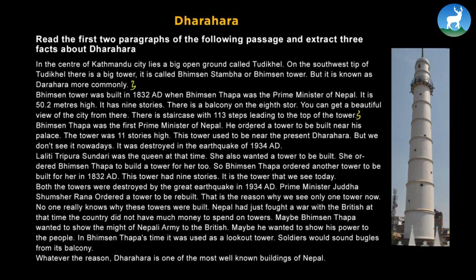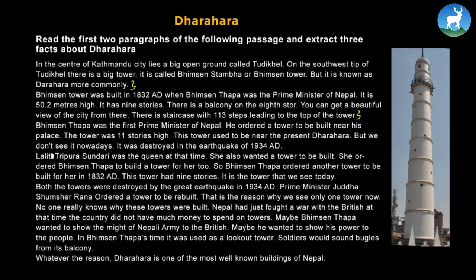Bhimsen Thapa was the first Prime Minister of Nepal. He ordered a tower to be built near his palace. The tower was 11 stories high. This tower used to be near the present Dharara, but we don't see it nowadays. It was destroyed in the earthquake of 1934 AD. Lalit Tripura Sundari was the queen at that time. She also wanted a tower to be built. She ordered Bhimsen Thapa to build a tower for her too. So Bhimsen Thapa ordered another tower to be built for her in 1832 AD. This tower had 9 stories. It is the tower that we see today.